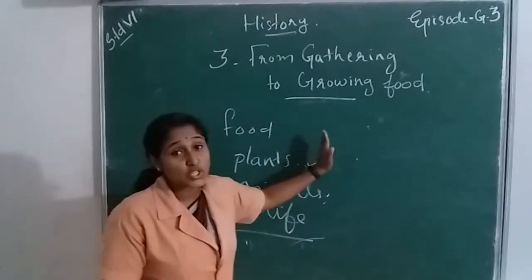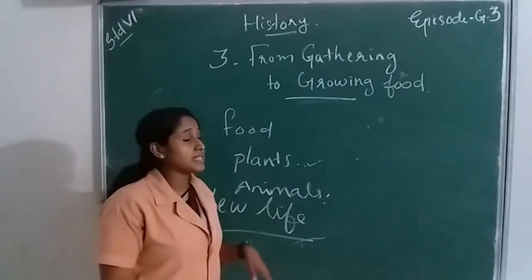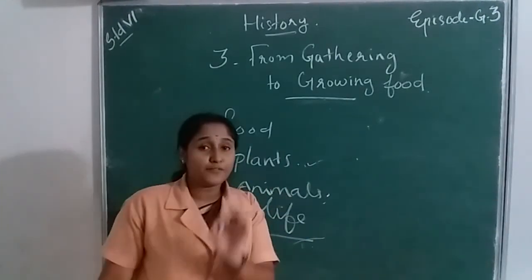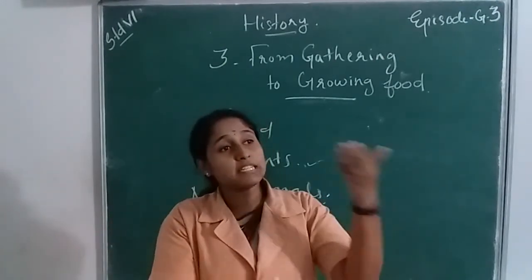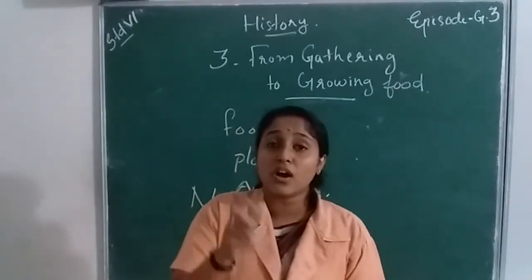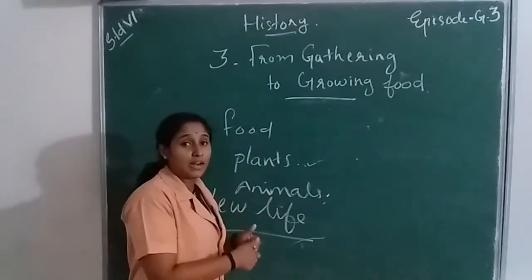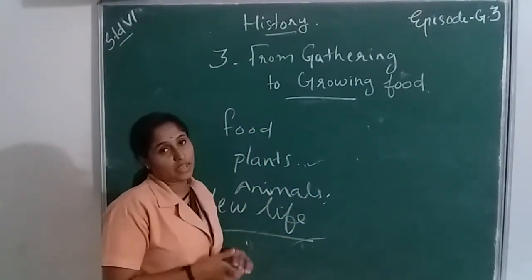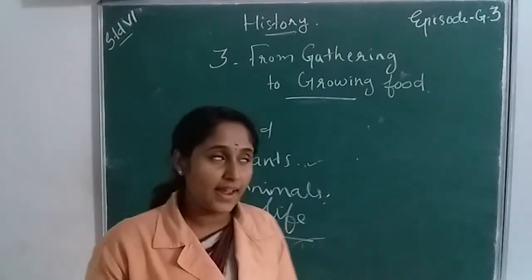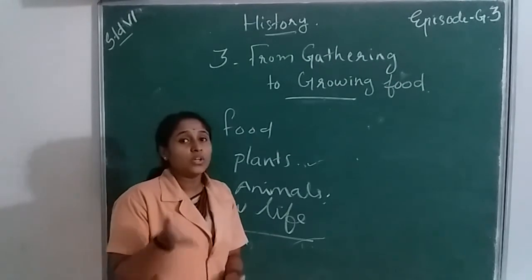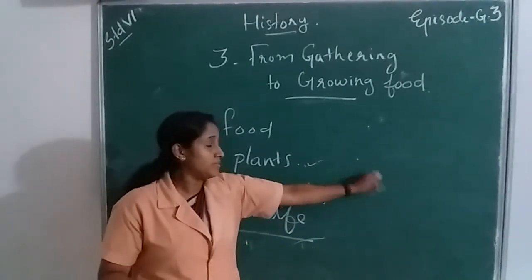The first is climate change. The second is they found edible fruits and plants for food, knowing which plants are used for food and which are not. And after that, they learned about seed growing: how one seed grows into a plant, and how the plant gave food for them.